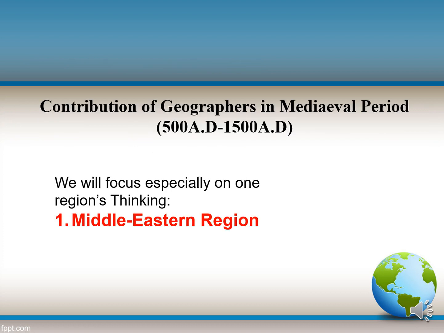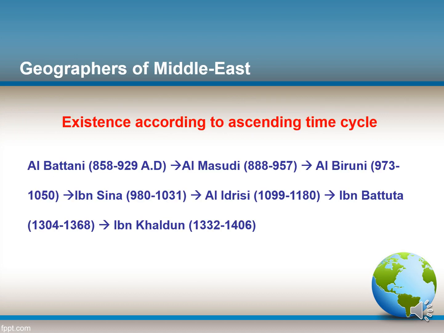Now we will discuss the contribution of geographers in the medieval period. Here we will focus specially on one region's thinking, the Middle Eastern region. Here also I have tried to list the geographers of the Middle East in ascending time order, and it starts from Al-Battani.